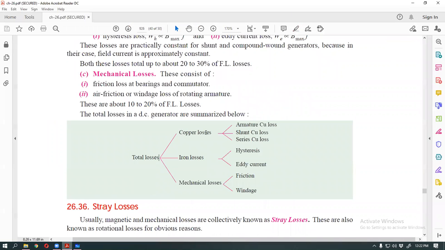Copper loss has three parts: armature copper loss, shunt copper loss, and series copper loss. Armature copper loss means Ia square Ra, shunt copper loss Ish square Rsh, series Isc square Rsc. Okay, clear?